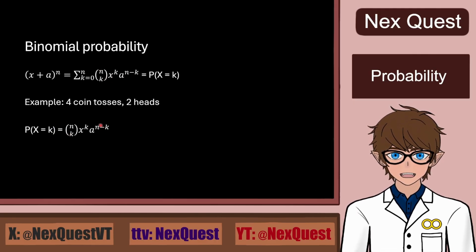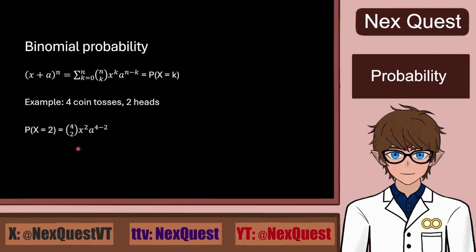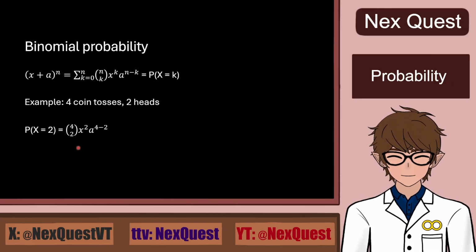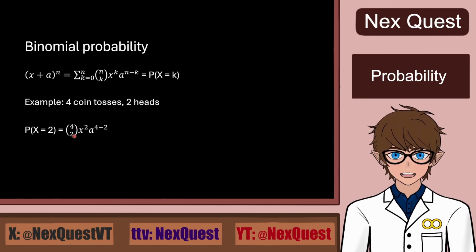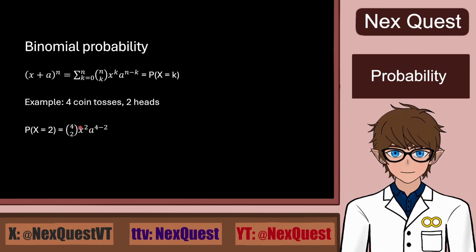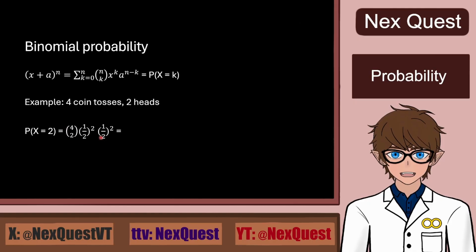Now, let's insert the numbers. N is the number of coin tosses and K is the number of heads. Now, the probabilities: since there are 2 sides on a coin, the success has 50% and failure has 50%, so 1/2 for each. Now let's open the binomial coefficient into a fraction and multiply it with both of the halves squared.